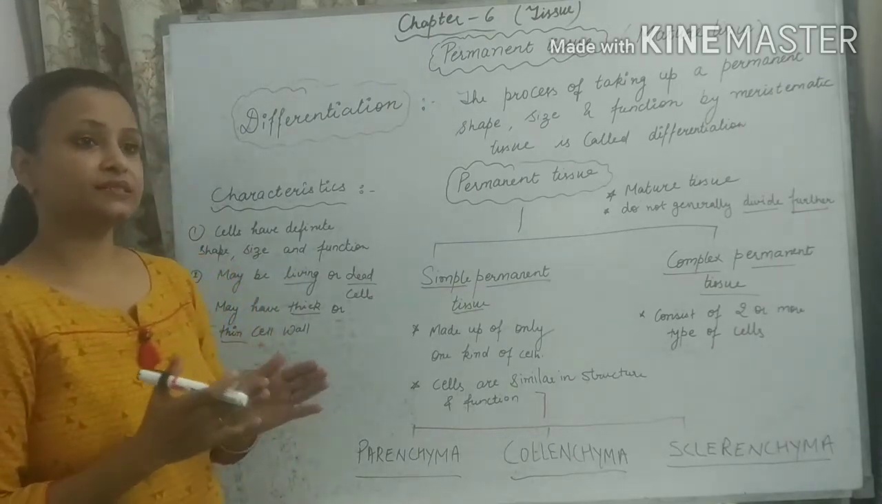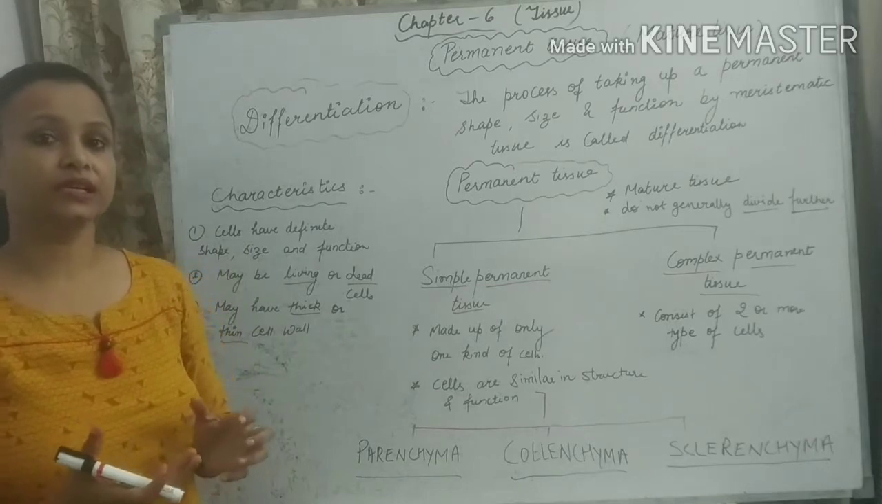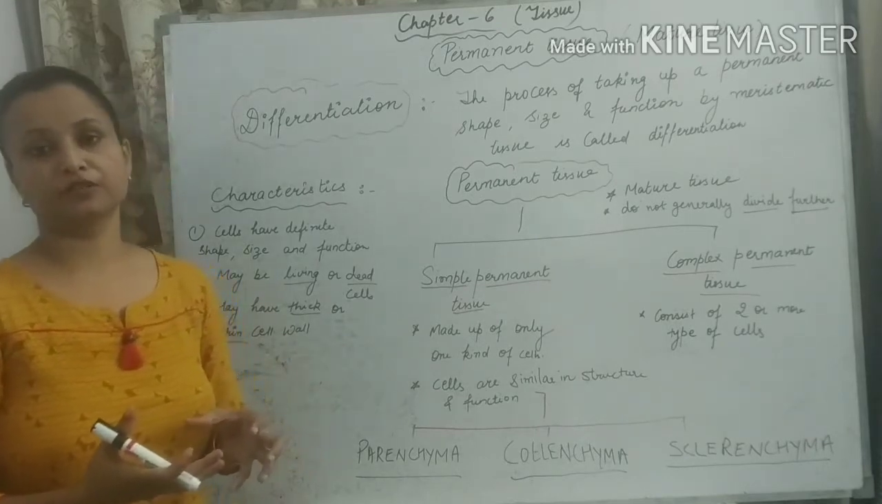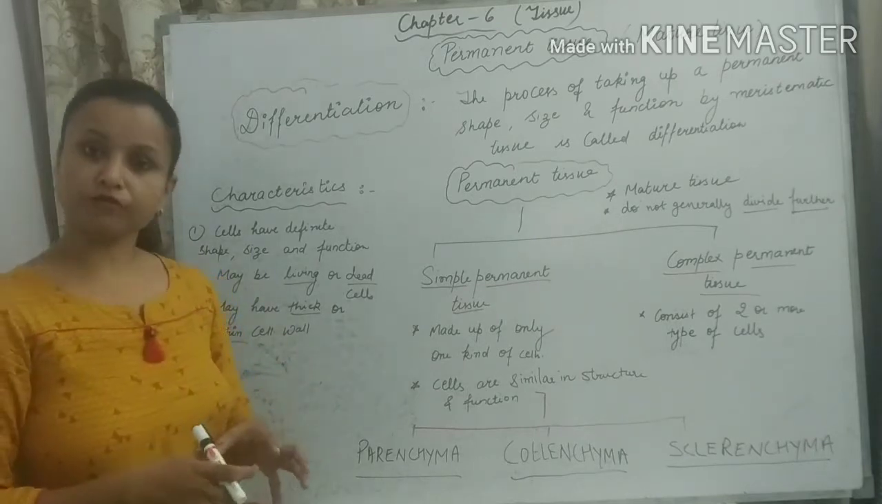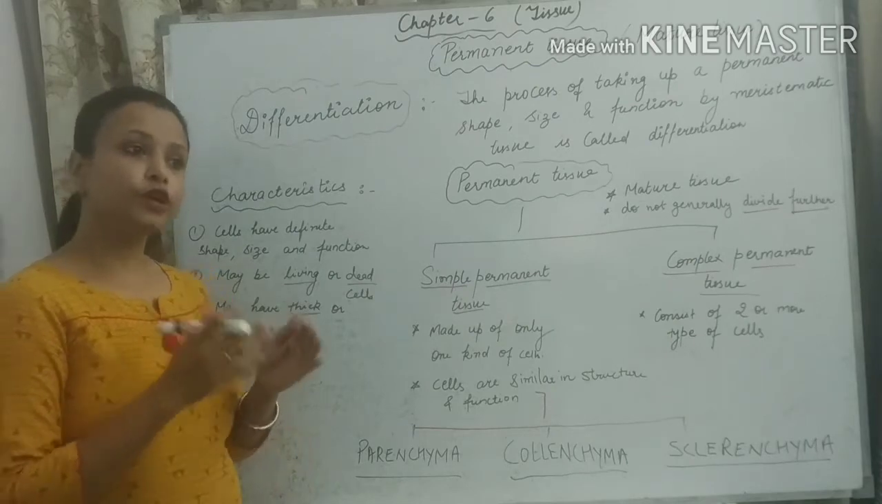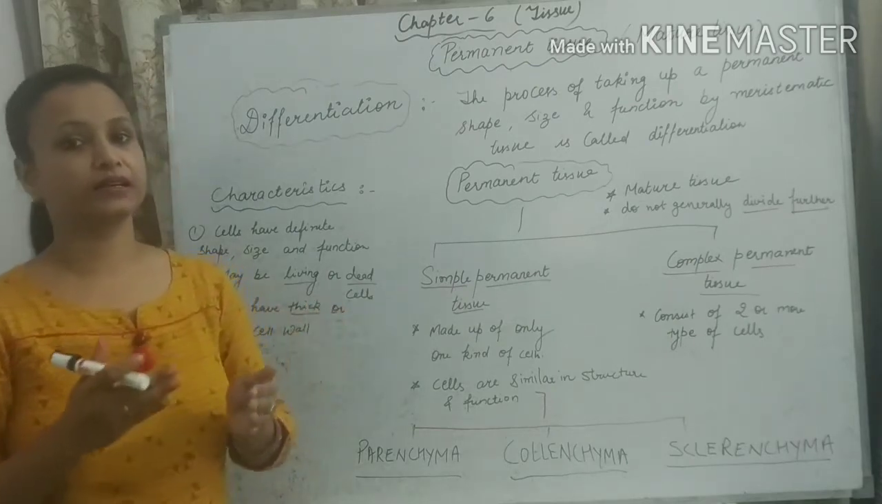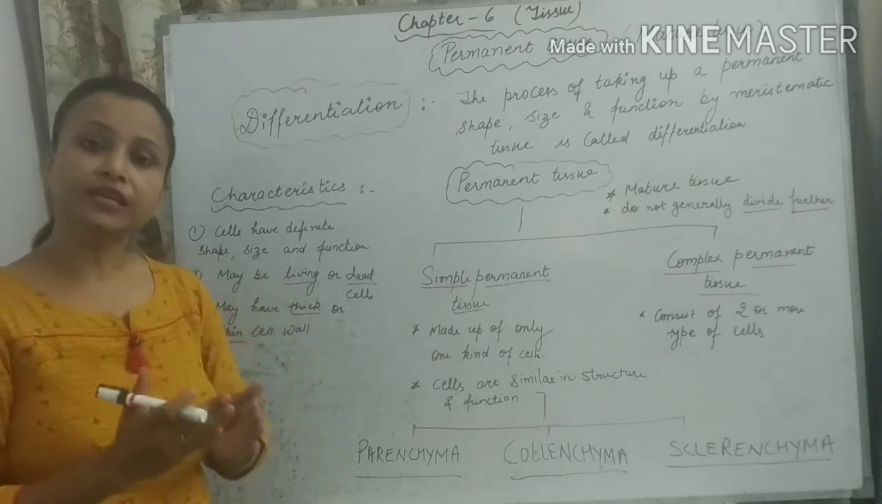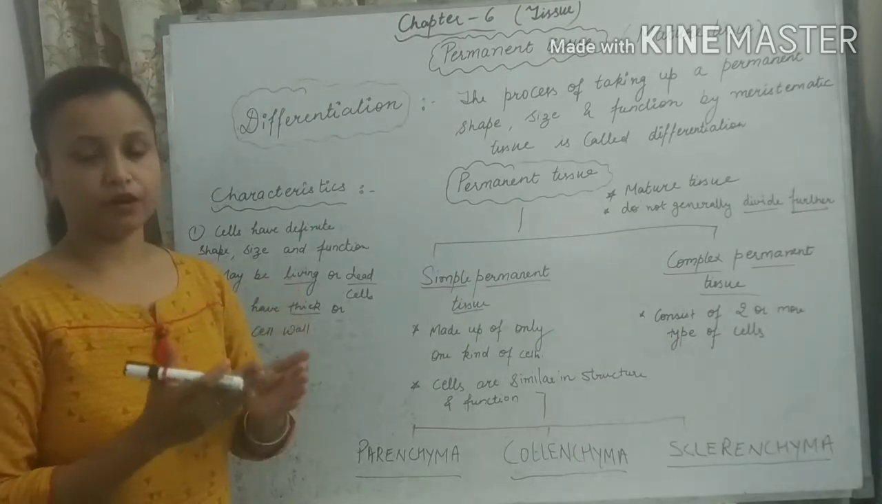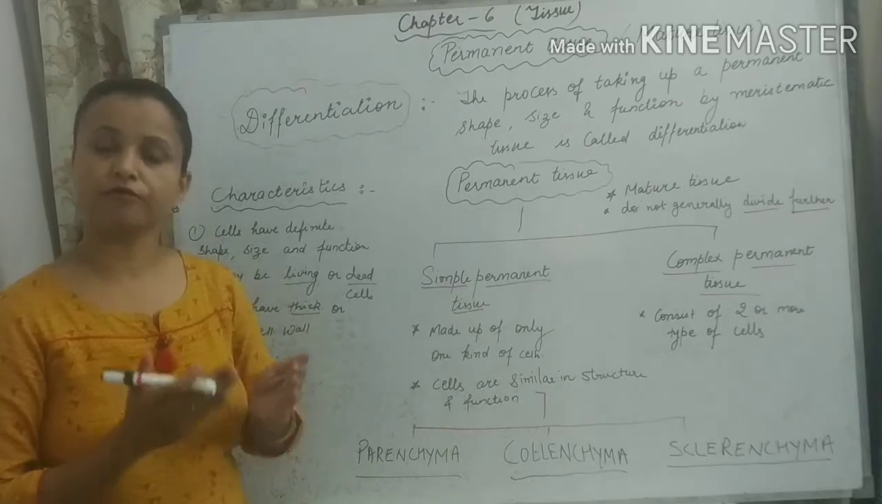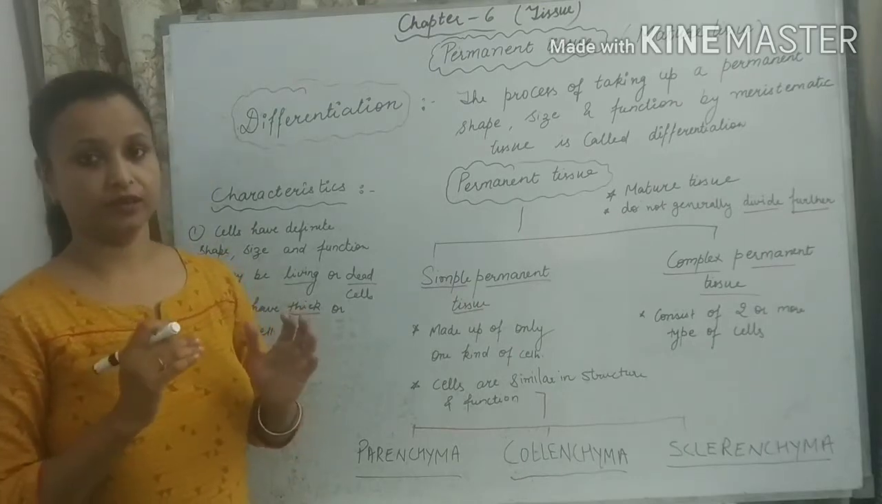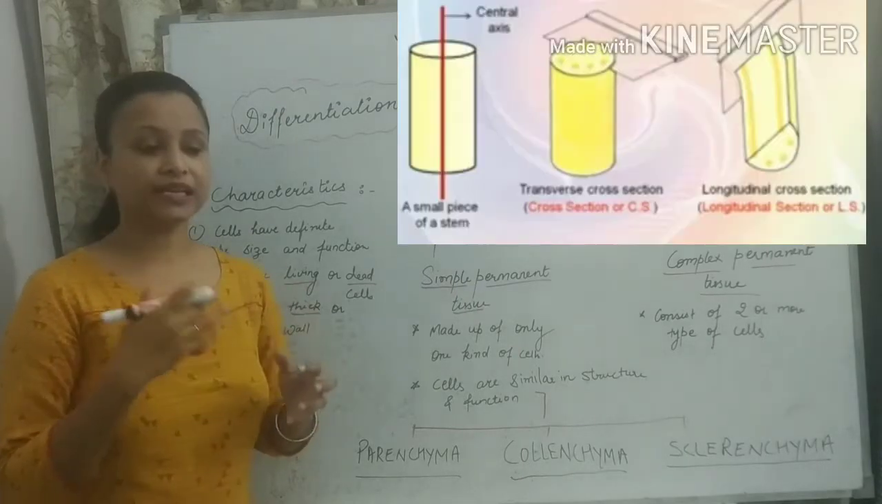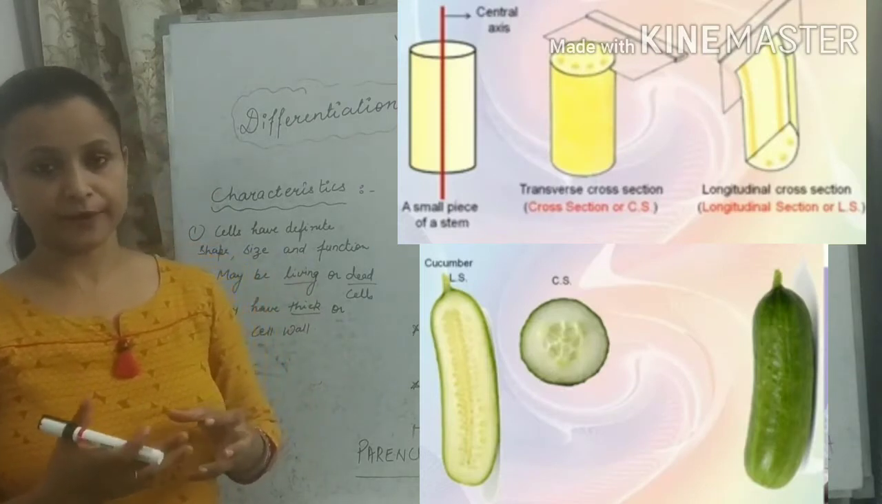Why is the term cross section very important? Cross section means if we want to study the shape of a particular cell, the structure of a particular cell, we should examine the cell under the microscope. And before examining, we need a specimen or a section of a particular plant organ. Okay, so we can take the example of the stem.